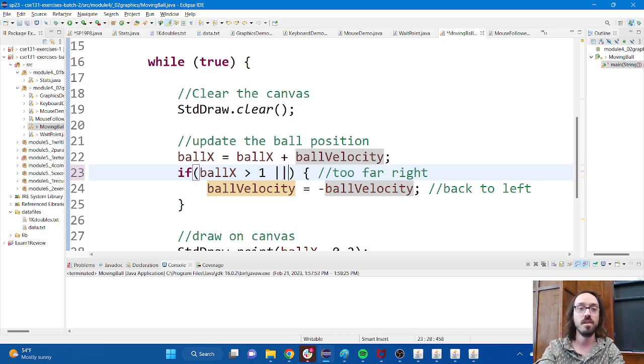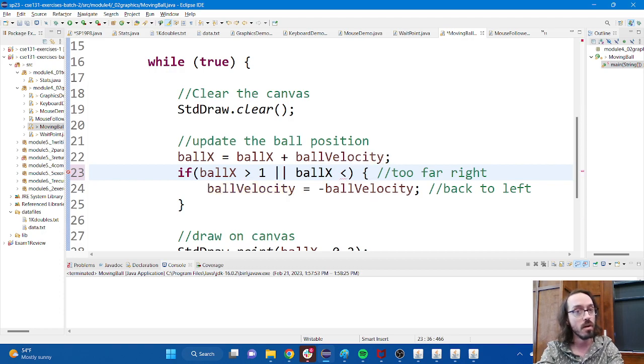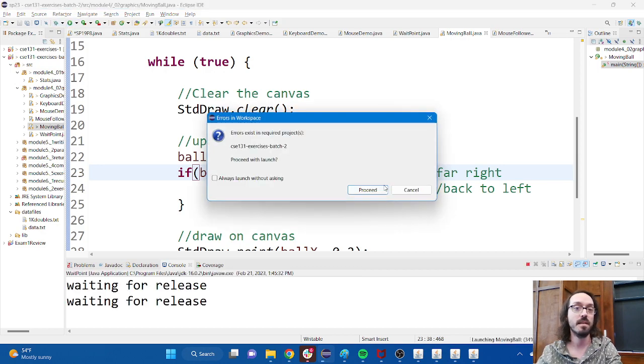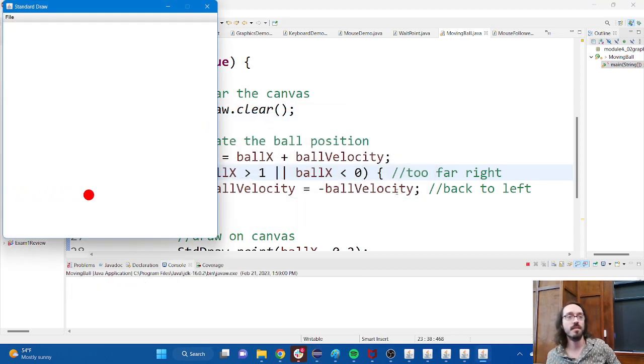So I'm flipping the velocity if the ball X position is greater than 1, or if the ball X position is less than 0. And with that slight modification, I believe that we now have a ball that's going to stay inside the bounds of the screen, right?